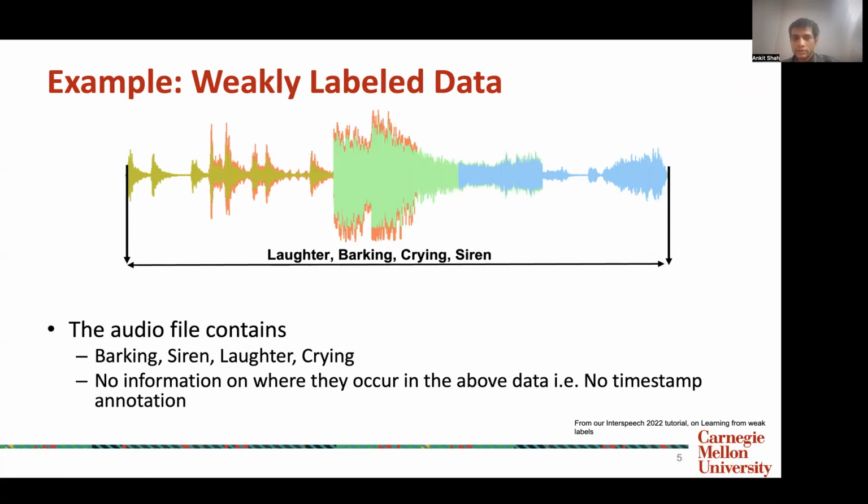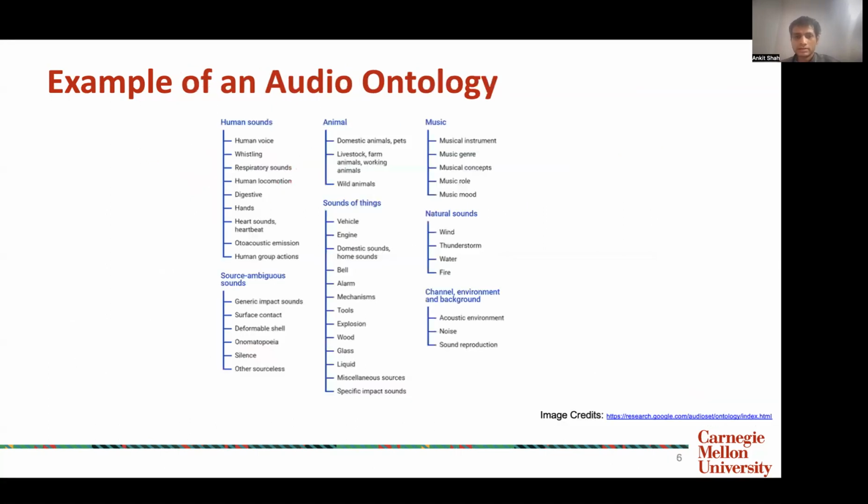In this particular work, we look at weakly labeled data, which means that we have an audio file that contains only the information about whether an event is present in the data or not, but we don't know at what timestamp the event is present. So in this case, we know that there is laughter, barking, and a siren present, but we don't know where they occur.